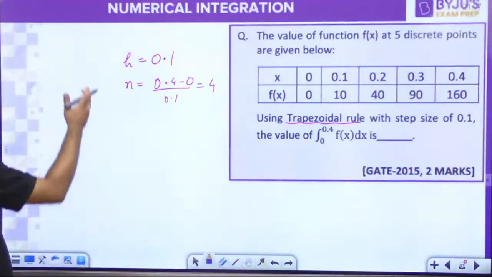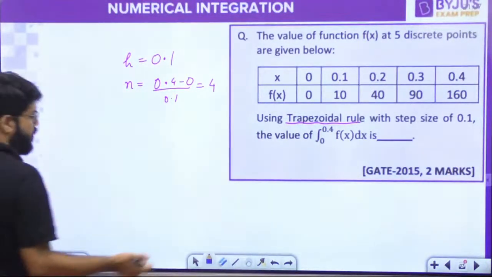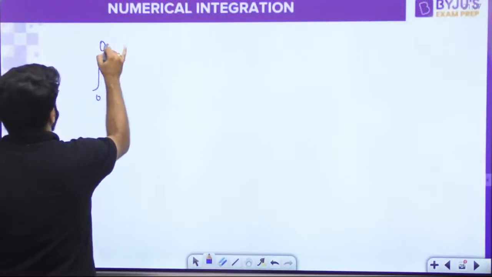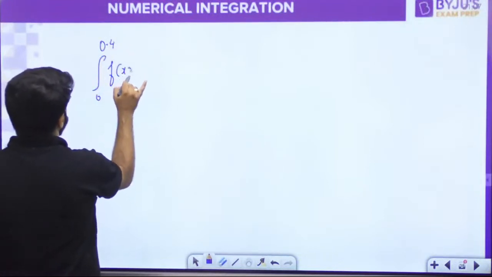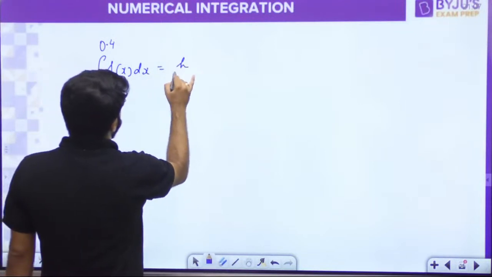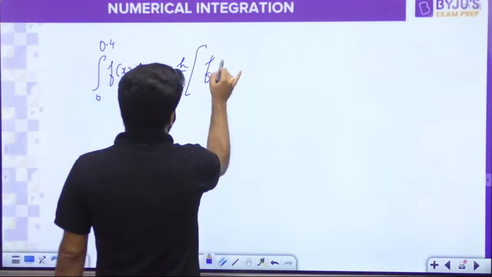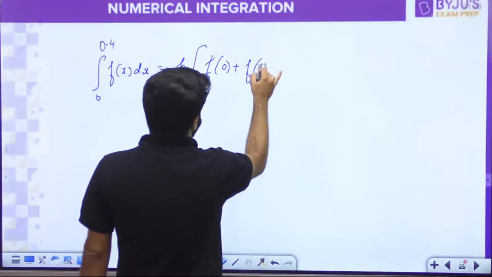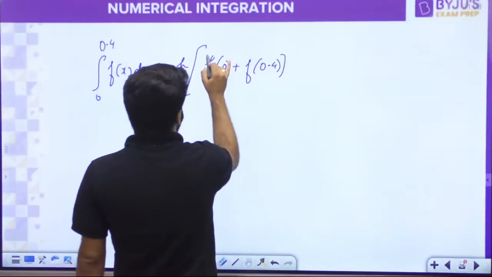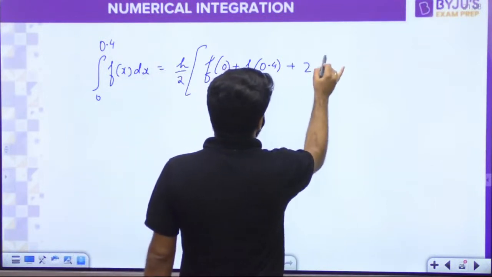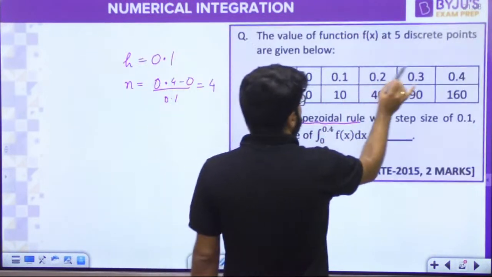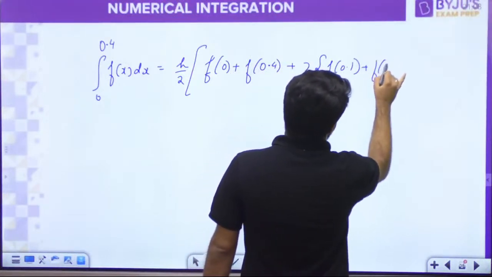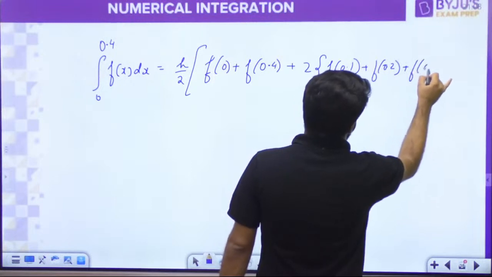Okay, let us start. We know the value of h and the value of n. So what is the trapezium rule? The integration from 0 to 0.4 of f(x) dx by the trapezium rule will be h by 2 times the sum of the end points, f of 0 plus f of 0.4, plus twice the sum at the intermediate points x1, x2, x3, that is f of 0.1, f of 0.2, f of 0.3.